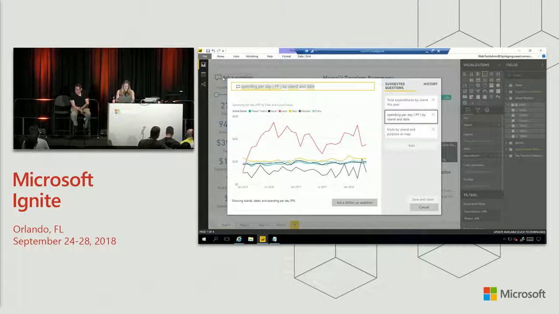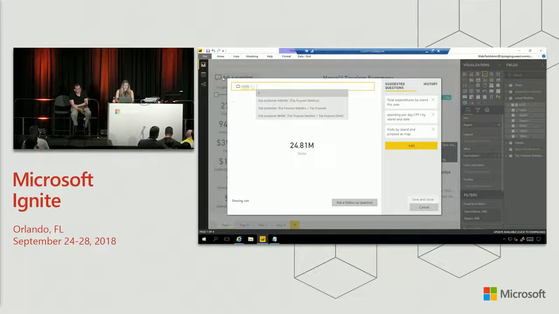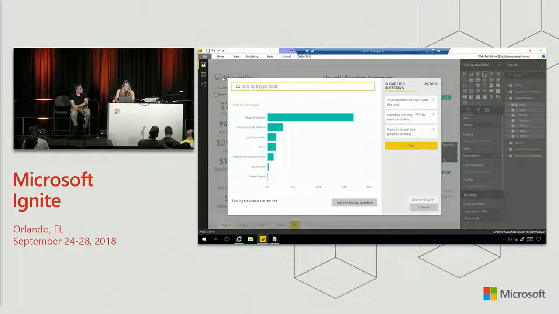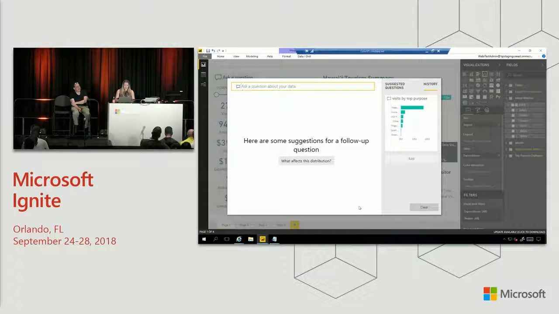Now I can also go ahead and type in my own questions. And let's hope my typing is a little bit better this time. So imagine I want to see what drives visits to the various islands. And so I look for visits by trip purpose. And something that we're working on, which isn't released yet, but I'm really, really excited about, is the concept of asking follow-up questions. So I can click on asking a follow-up question. Power BI retains the context of my question.